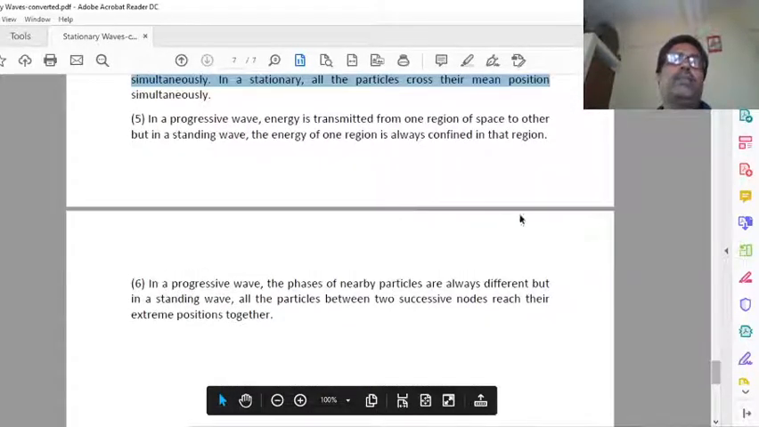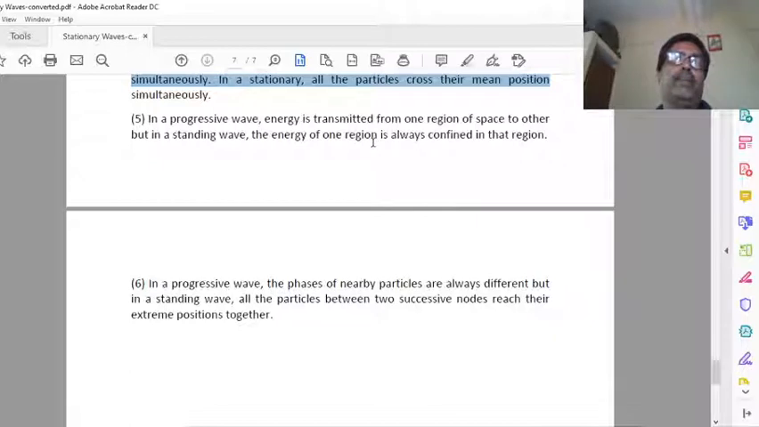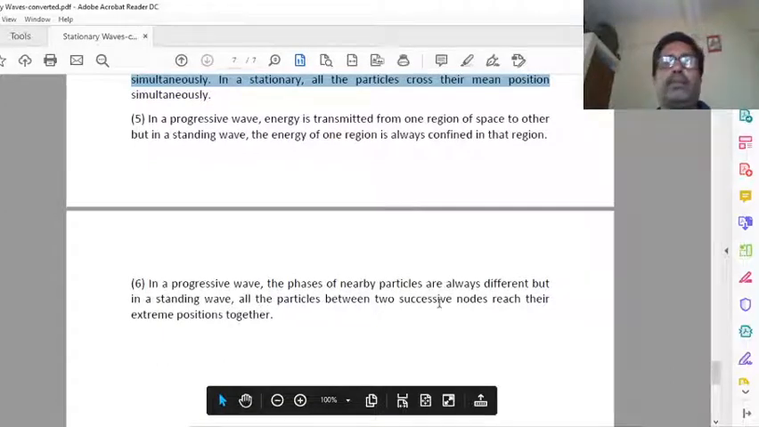In a progressive wave, energy is transmitted. Here, no. Energy is confined between two points. In a progressive wave, the phases of nearby particles are always different, but in a standing wave, all the particles between two successive nodes reach their extreme position together.